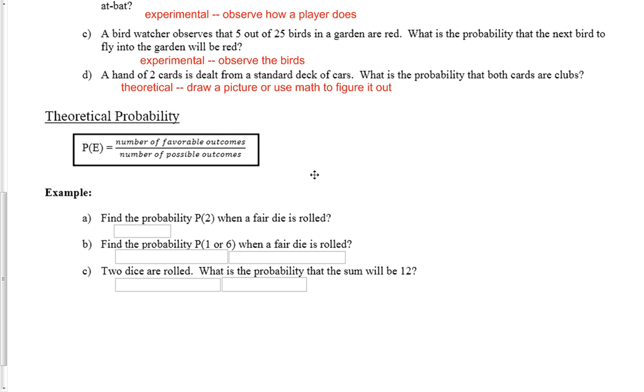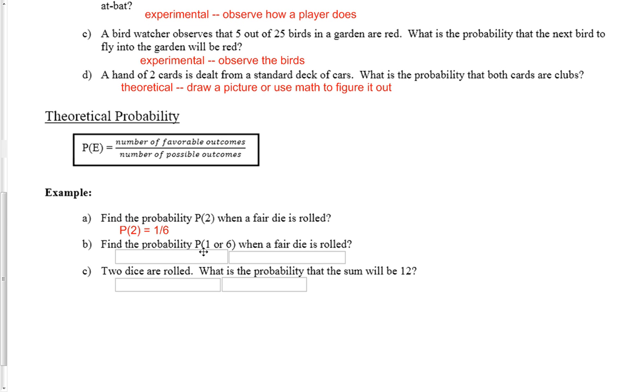So now let's do some of these theoretical probability problems. Find the probability of rolling a 2. That's what P of 2 here means when a fair die is rolled. Well, the probability of rolling any particular number on a die is 1 out of 6. So the probability of rolling a 2 is 1 out of 6, or 1/6.